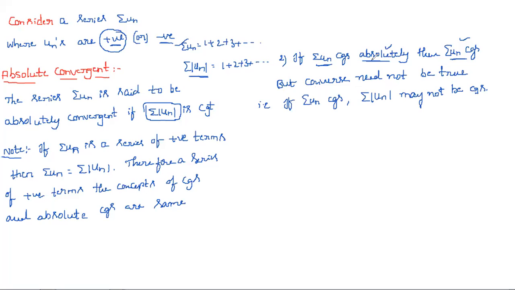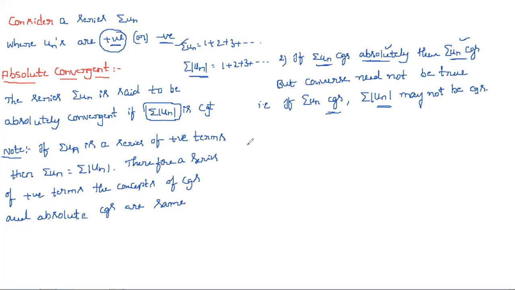If it is absolutely convergent, obviously it is convergent, but even if it is convergent, it may not be absolutely convergent. Summation modulus un is nothing but the absolute series. For converting negative into positive, we are using modulus, so that's why we call this modulus convergent or absolutely convergent.